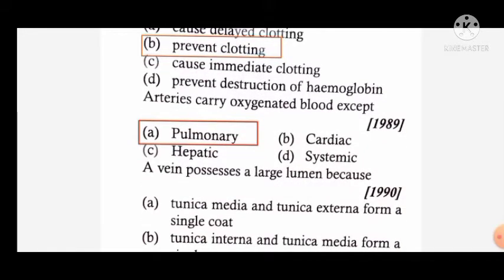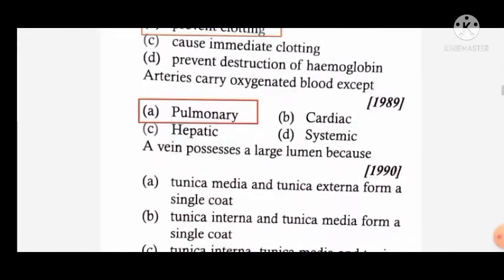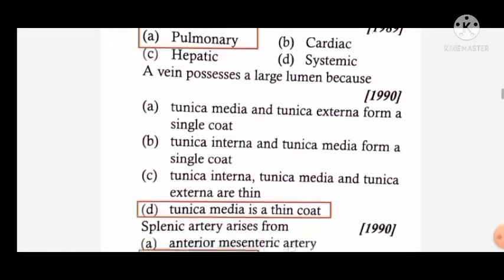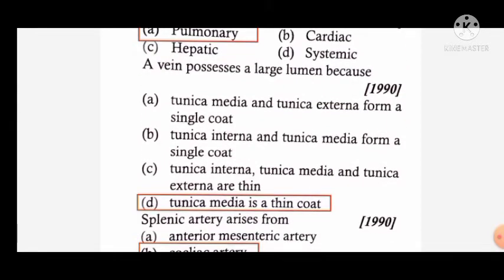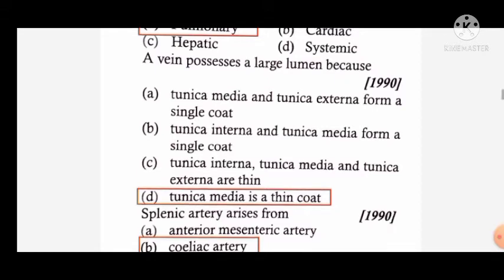Arteries carry oxygenated blood except the pulmonary artery, which carries deoxygenated blood from the right ventricle to the lungs for oxygenation, and the pulmonary vein carries oxygenated blood from the lungs towards the left atrium. The vein possesses a large lumen because the tunica media is thin. That's why veins have a large lumen for carrying deoxygenated blood.